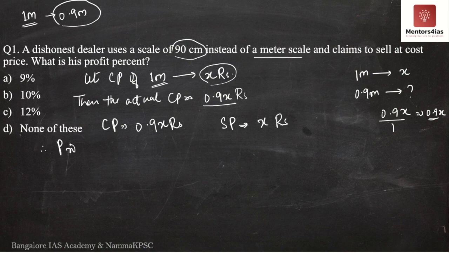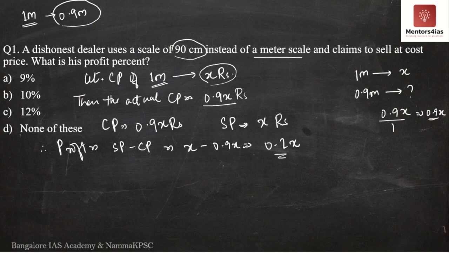Therefore, can we determine the profit? Of course we can determine the profit. Profit is nothing but selling price minus cost price, which is x minus 0.9x, which is equal to 0.1x or 1 by 10x. So the profit that the merchant makes every meter, or whenever he claims to sell 1 meter, is 1 by 10x rupees. That is the profit. However, the question is asking for profit percentage.